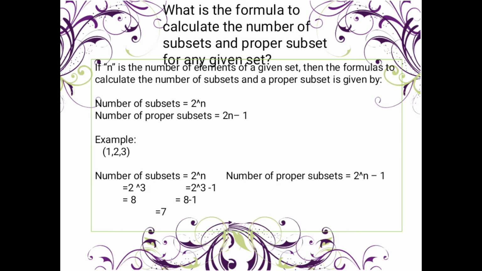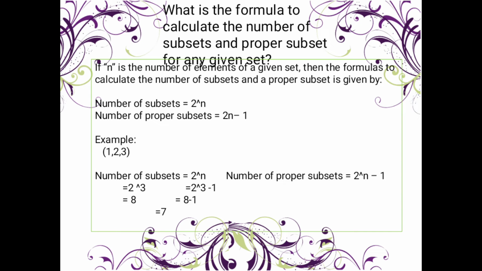So it's easy. We have example number 1: we have 1, 2, and 3. We are asked to find the number of subsets or the number of proper subsets. The formula to find the number of subsets is 2 to the power of n. How many numbers are there? We have 1, 2, 3, so 3 numbers. So 2 to the power of 3, 2 times 2 times 2 is 8. Therefore, the number of subsets in 1, 2, and 3 is 8.